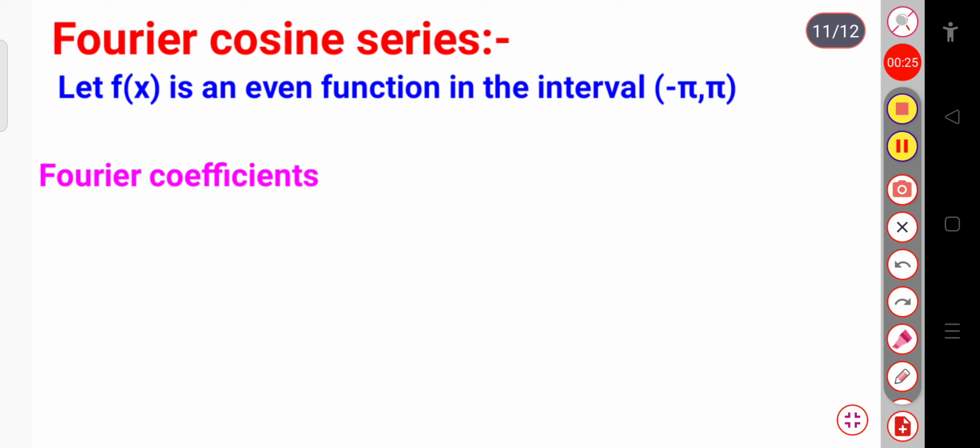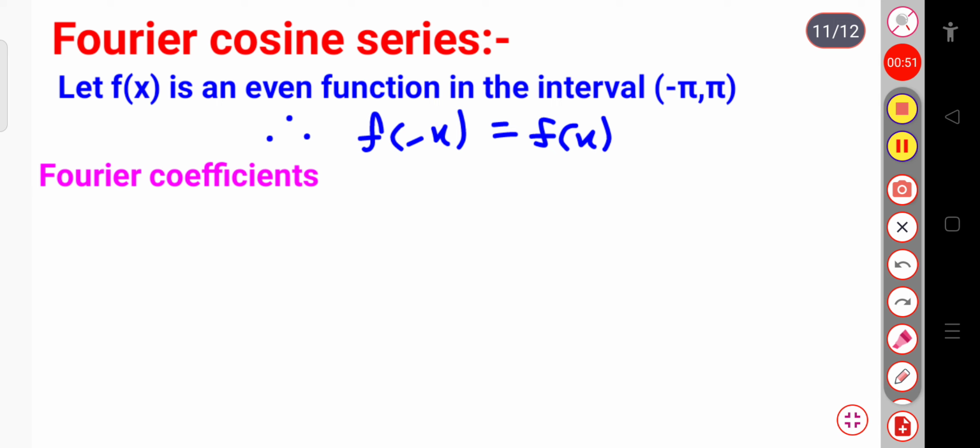Here we have to consider the function to be even. That is, let us consider f of x, an even function within the interval minus pi to plus pi. Therefore, since this is an even function, f of minus x will be equal to plus f of x.